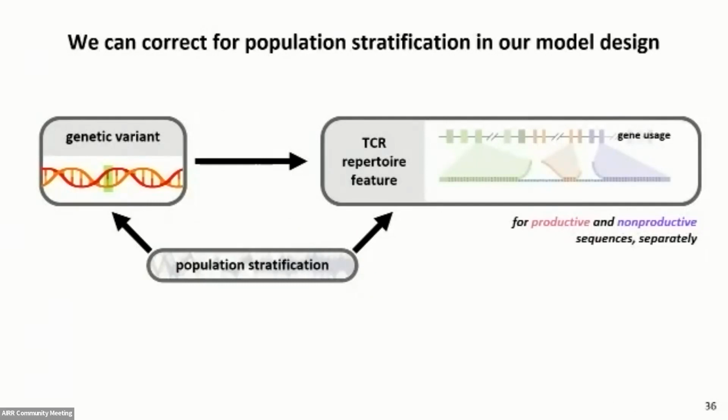So I want us to start by looking at the results, looking for associations between genetic variants and the gene usage frequency of various V, D, and J genes in the TCR beta locus. And I'm going to show a Manhattan plot where the gene usage frequency associations are all piled onto one plot, but they're really representing the association with individual V genes despite being colored all together in the same color.